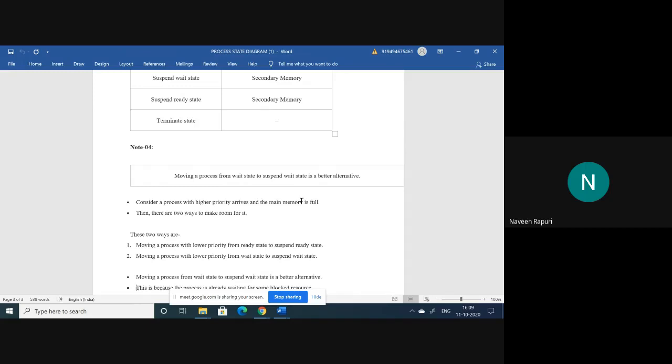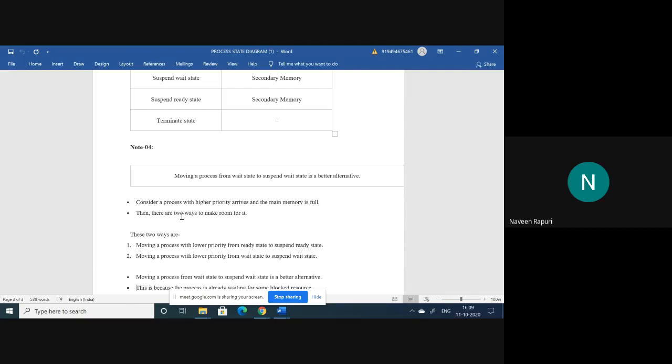But the process in the waiting state is not ready to execute, because it is waiting for an IO. So for that purpose, it is a better alternative to send a process which is in the ready state to the suspended wait state. By doing this, we can allocate the memory for the required process, and there is no need to stop any process which is ready to execute. Those points I covered in the next steps.